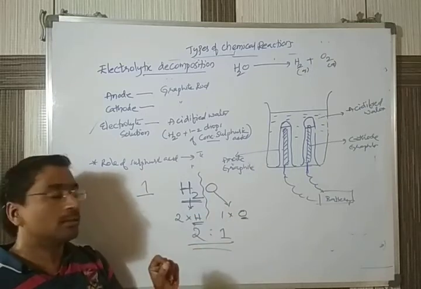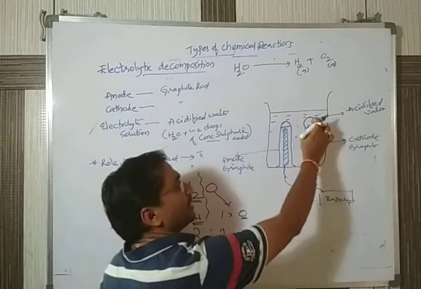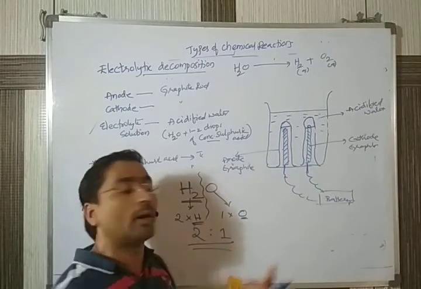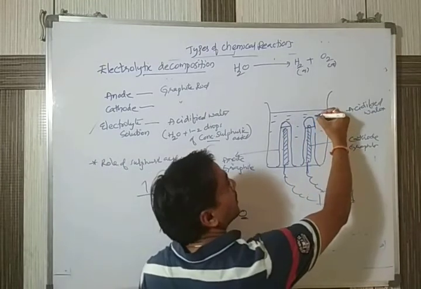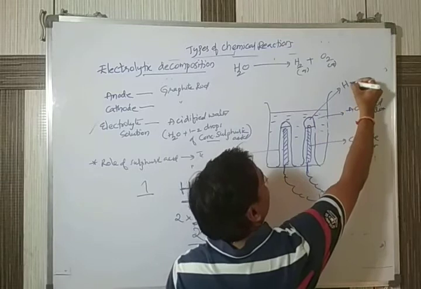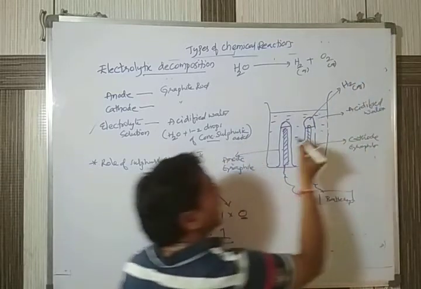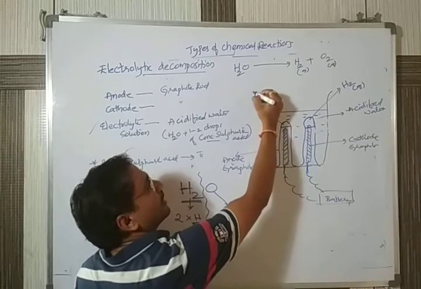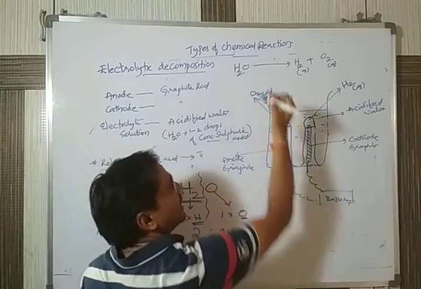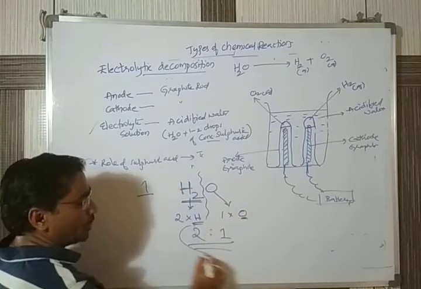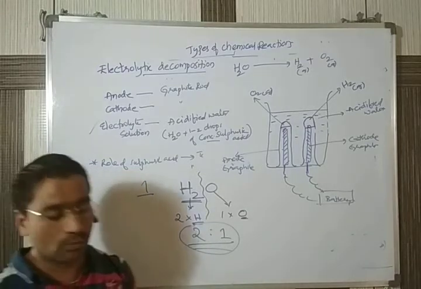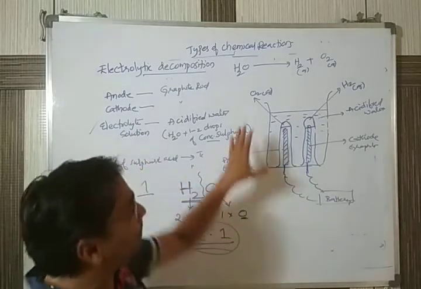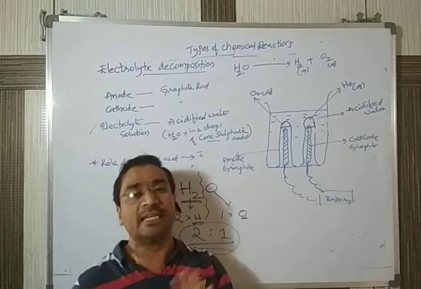That's why in whichever test tube we observe more quantity of gas, that automatically will be hydrogen gas. The test tube containing less gas will automatically be oxygen gas, because the ratio of the gases is 2:1.